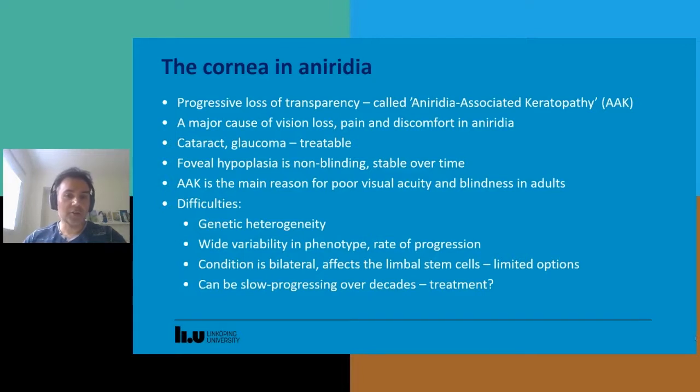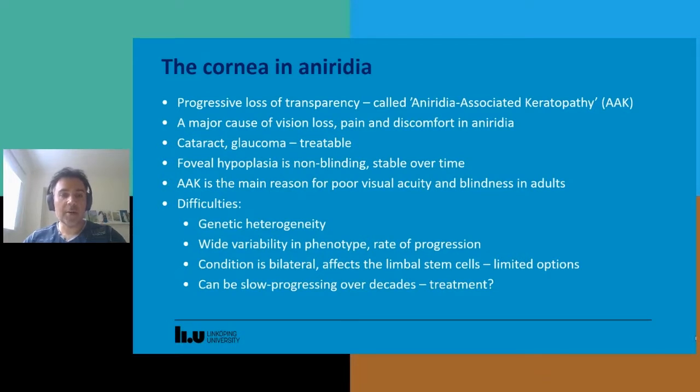There are several difficulties concerning AAK. First of all, the genetic heterogeneity. I will be talking a little bit more about that later, but this is basically the fact that we have many different mutations in PAX6, and this can lead to a wide variability in the phenotype, and also the onset and the rate of progression of the keratopathy.